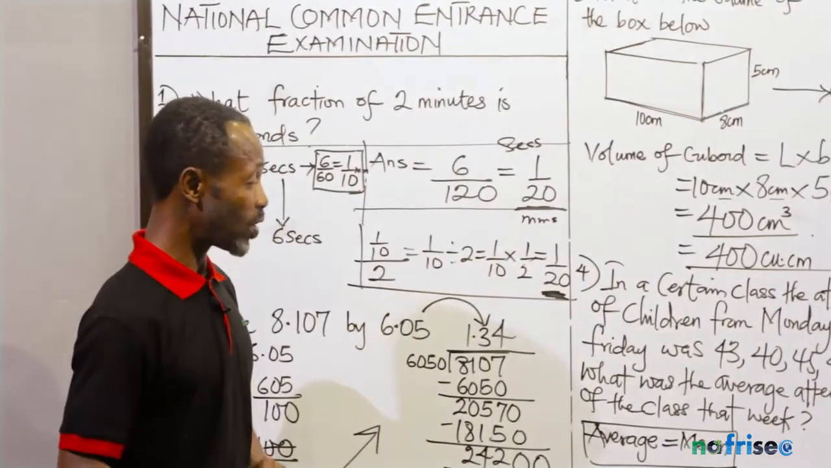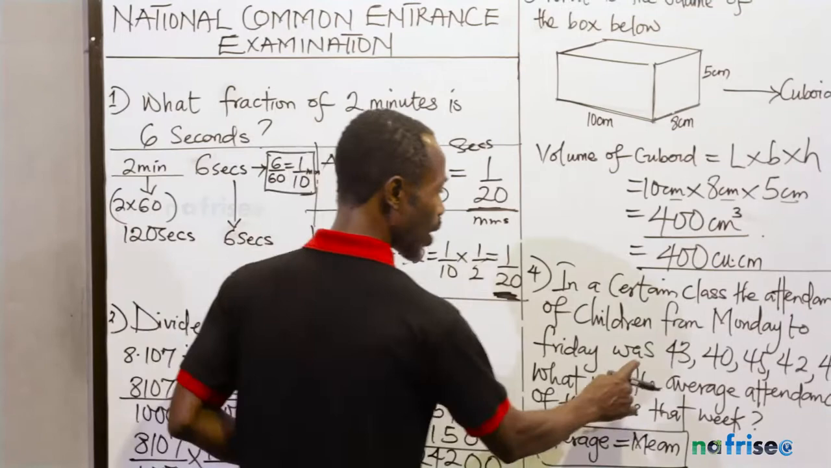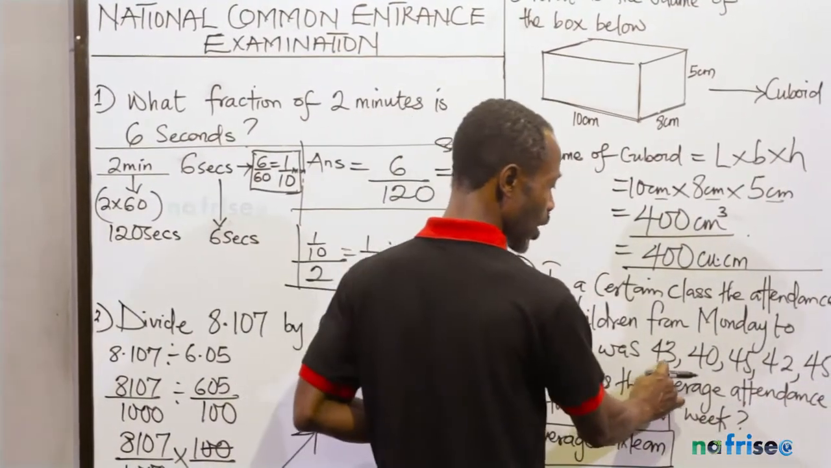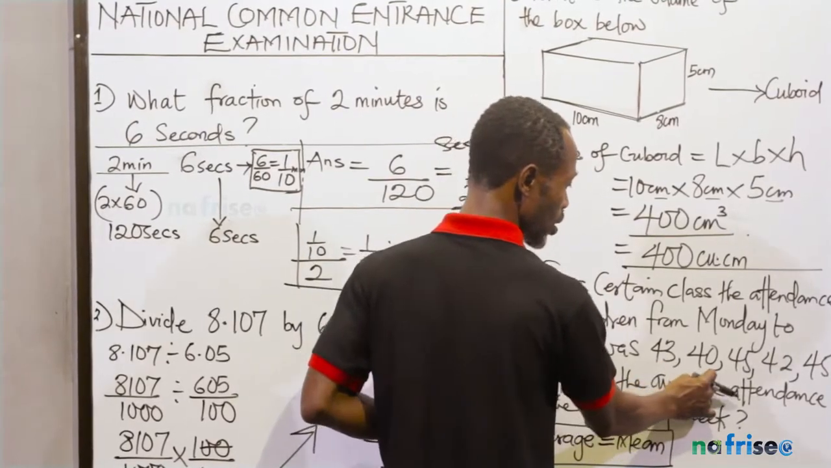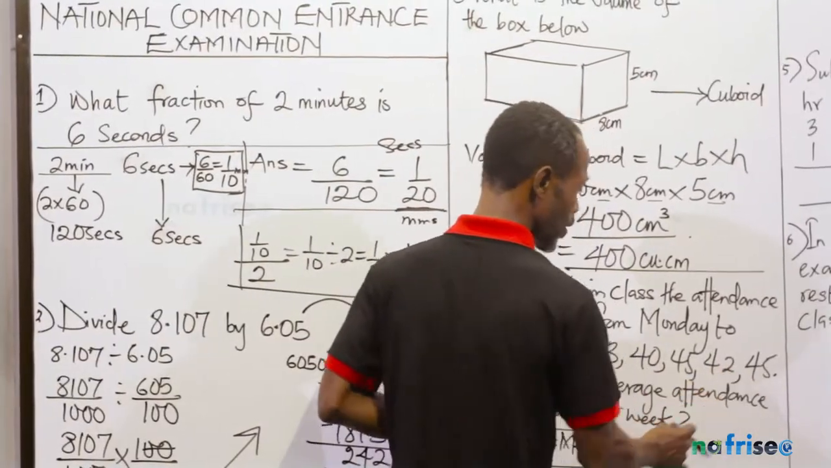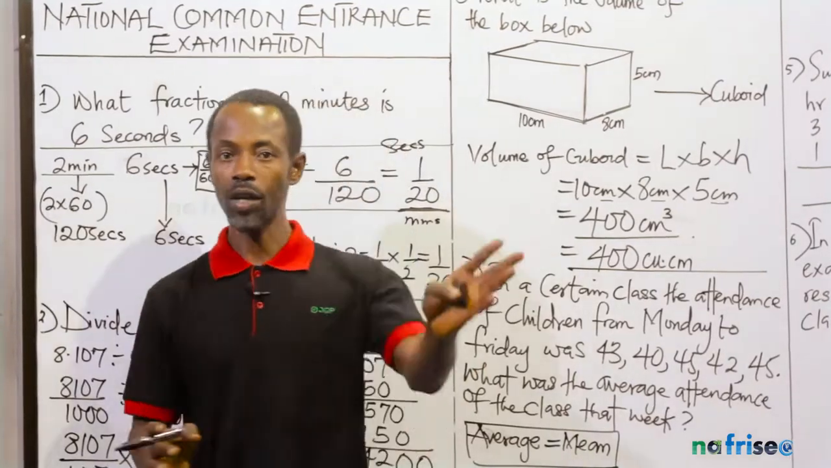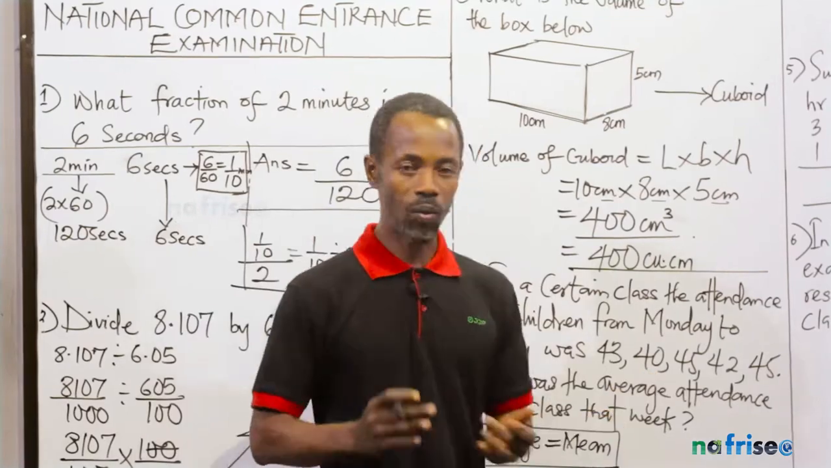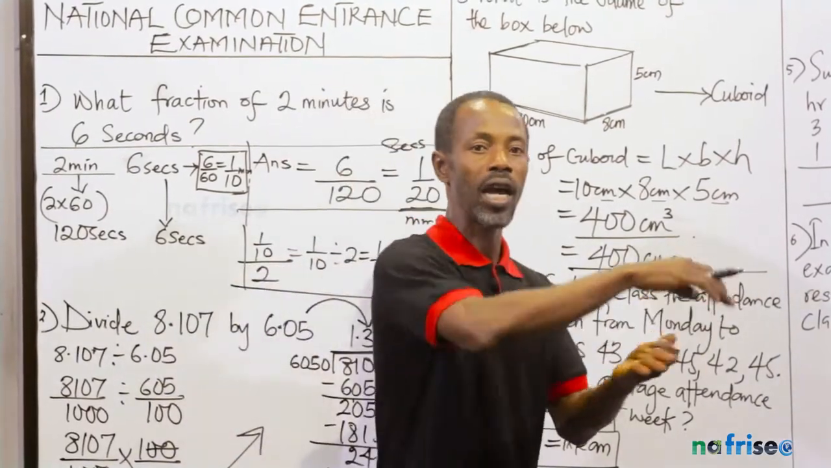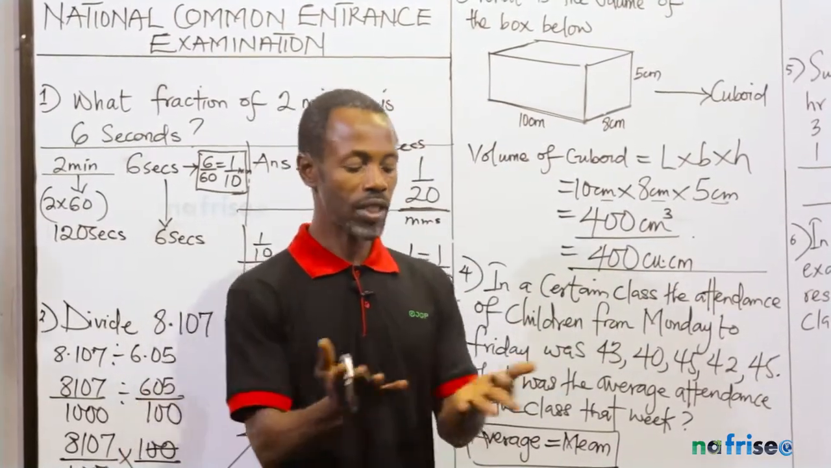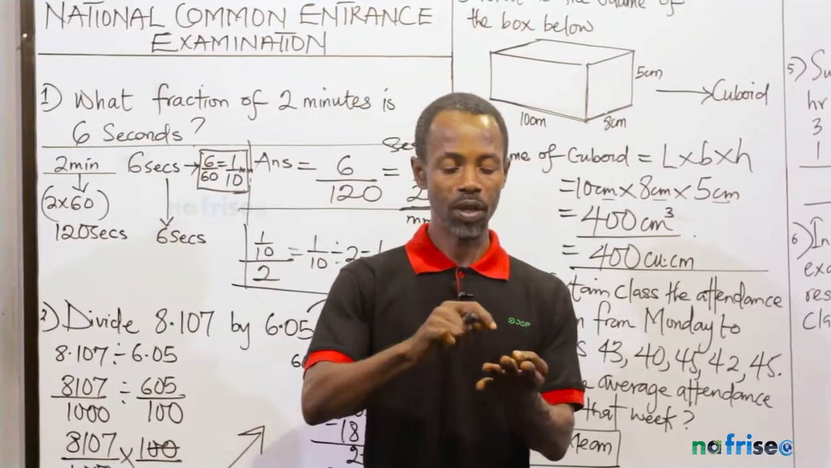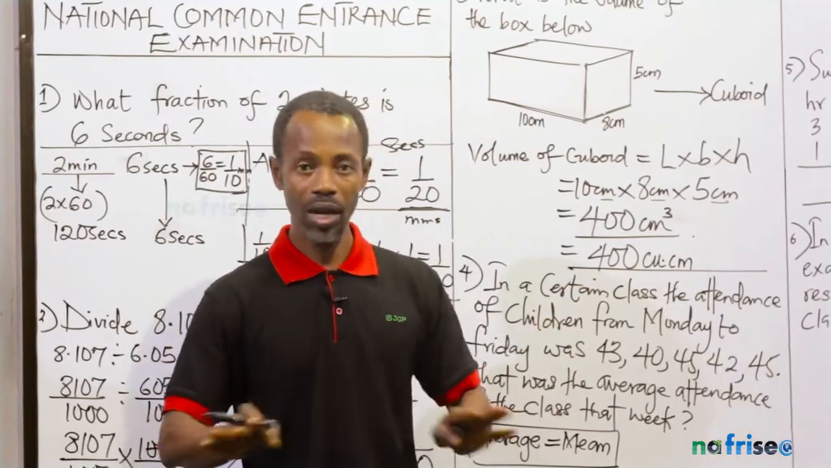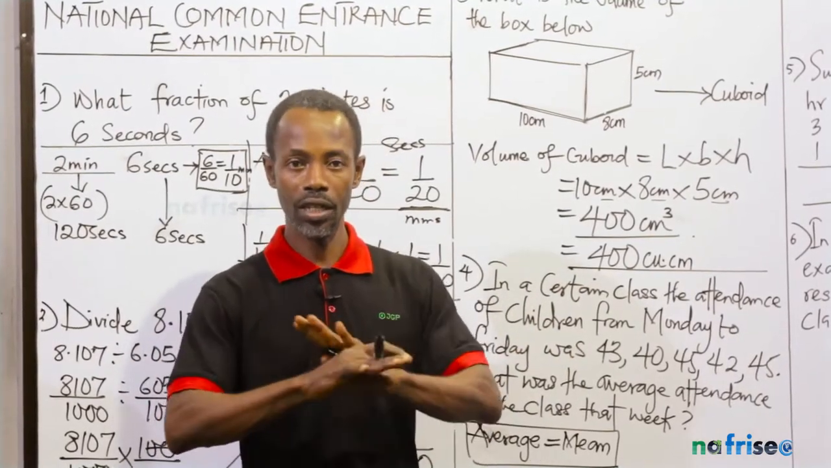So if they ask you the average, add up the whole of the numbers, then divide it by the number of observations. We have 5 observations here: Monday, Tuesday, Wednesday, Thursday, Friday. So you have 5 days of the week. You add up the whole 5 numbers and divide by 5. If they ask you the average of 1, 2, 3, you say 1 plus 2 plus 3, and you divide it by 3. If they say the average of 1, 2, 3, 4, 5, you say 1 plus 2 plus 3 plus 4 plus 5, and you divide it by 5. That's it. Whether in primary school or secondary school, mean is mean.